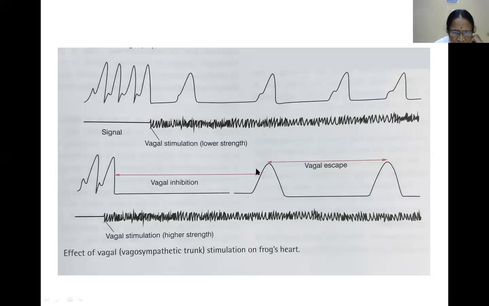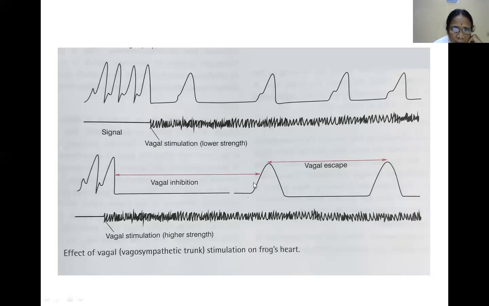Vagal escape is the escape of the heart from the inhibitory effect of continuous vagal stimulation. Vagal inhibition is due to increased acetylcholine, increased potassium ions, decreased cyclic AMP, and decreased calcium ions. This is causing stoppage of the heart. Vagal escape is due to decrease in acetylcholine, idioventricular rhythm, and increase in activity of sympathetic fibers. This is the cause of vagal escape.